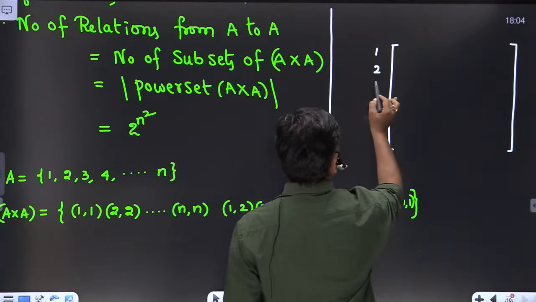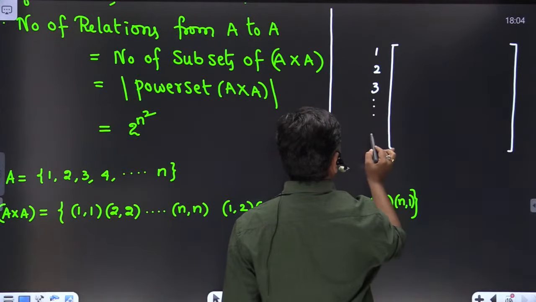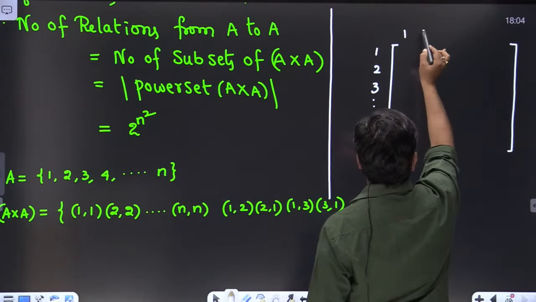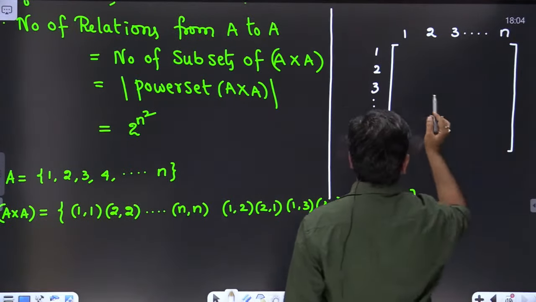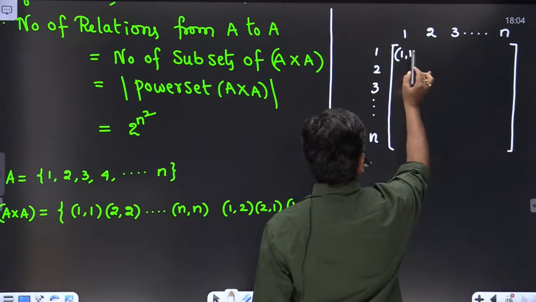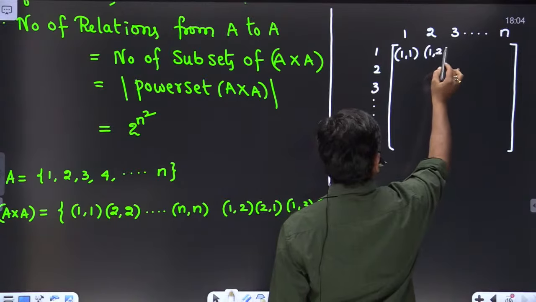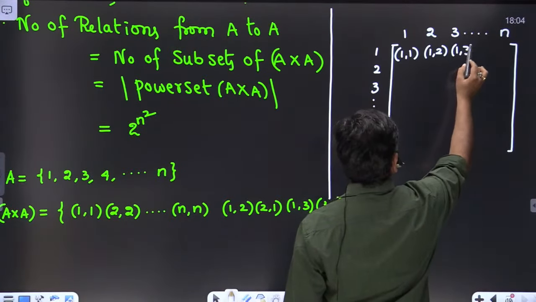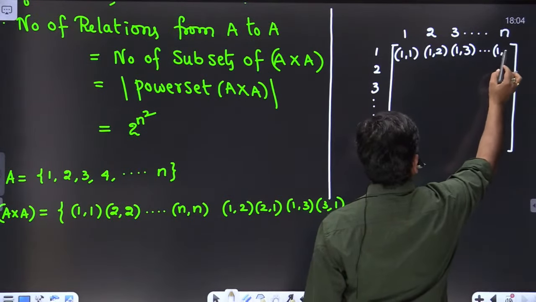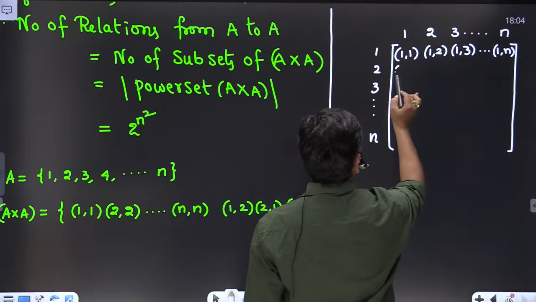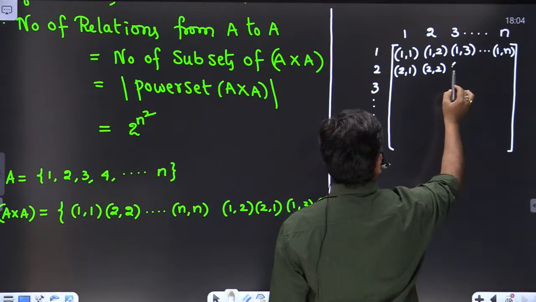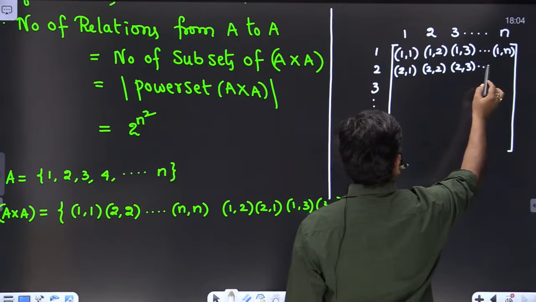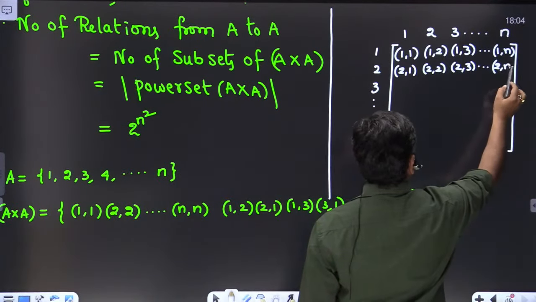we have 1 2 3 up to n, and 1 2 3 up to n, friends. The first row is 1 comma 1, 1 comma 2, 1 comma 3 and so on up to 1 comma n. Similarly we have 2 1, 2 2, 2 3 up to 2 n.